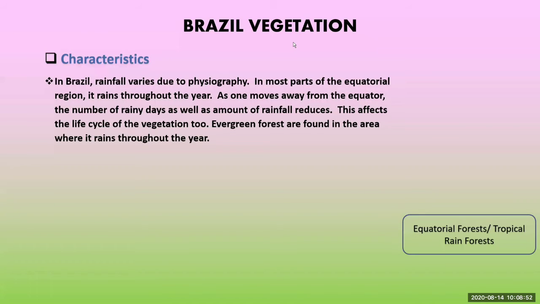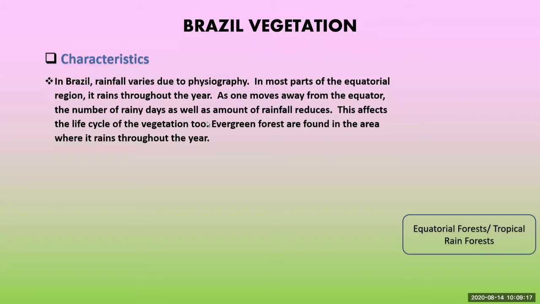We'll see the Brazilian vegetation and its characteristics. In Brazil, rainfall varies due to physiography. In most parts of the equatorial region, it rains throughout the year. As one moves away from the equator, the number of rainy days as well as the amount of rainfall reduces.